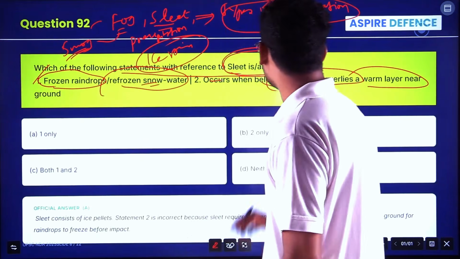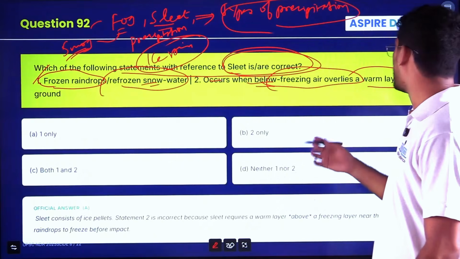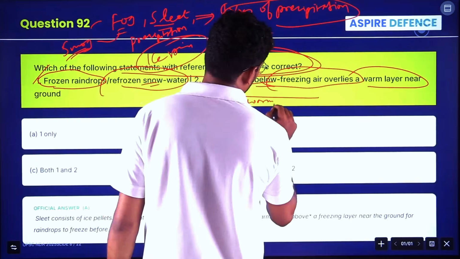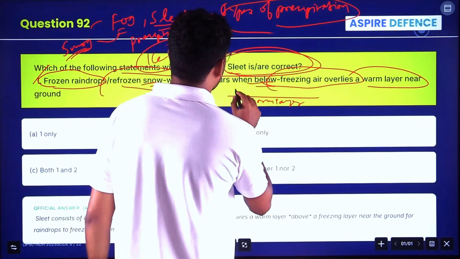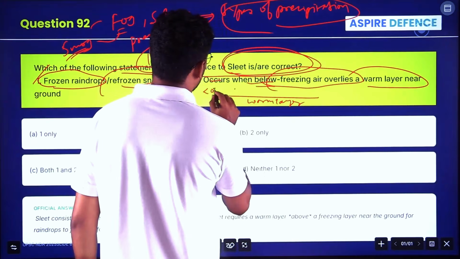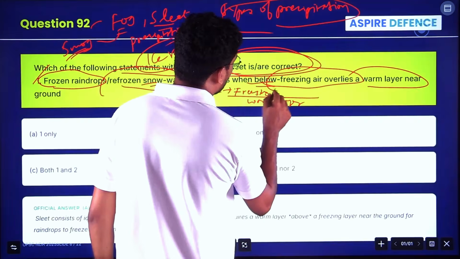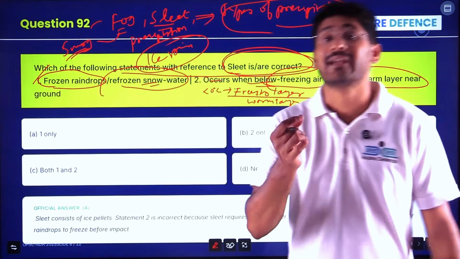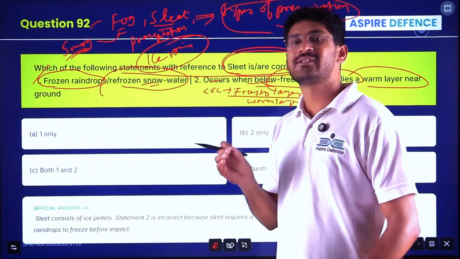See what he is saying? When below-freezing air overlies a warm layer. The warm layer is there, and above that, okay, a below-freezing layer, less than 0 degrees Celsius, lies on a warm layer. This is the classical logical trap kept by UPSC. And this is also a concept.